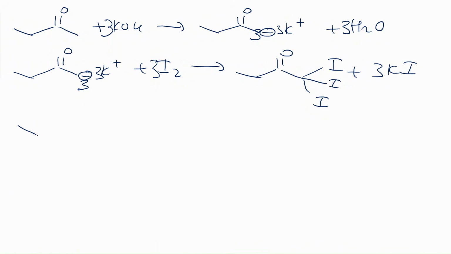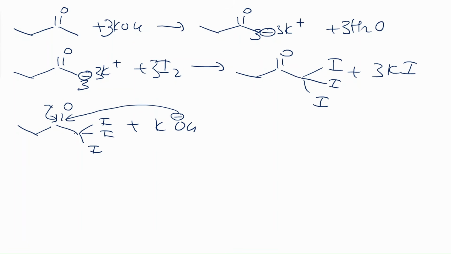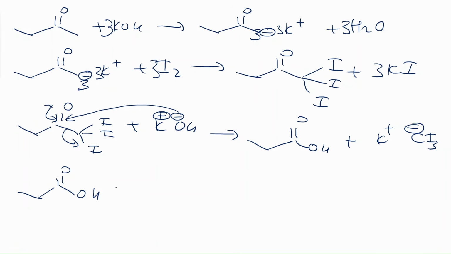Now, once you have these, you continue with this one, CO, and then this is like 3 iodine, and then you have potassium OH, and OH minus attacks here. This goes up, this comes down, and this leaves. This is one of those rare cases that you actually have carbon with a negative charge. Usually carbon is not a good leaving group, but because it's connected to 3 iodine, and they are halogens that are negatively charged by inductive effects, that's why it's possible. And I also want to put potassium plus, and you end up with COOH plus potassium plus CI3 minus. And obviously this is basic, so you need to have COO minus at the end. You need another molecule of potassium hydroxide, and then you end up with COO minus, potassium plus, H2O.